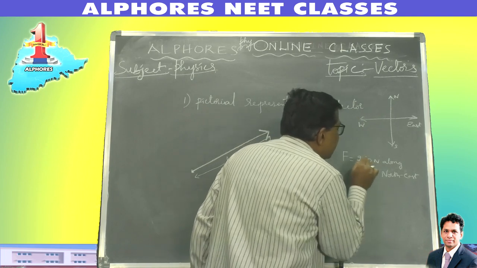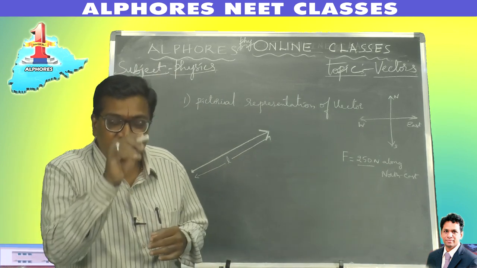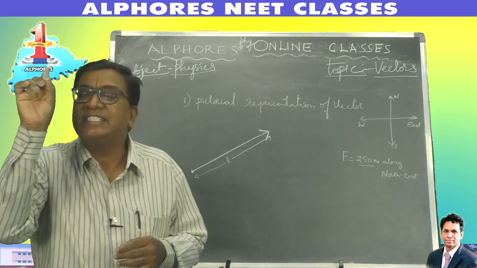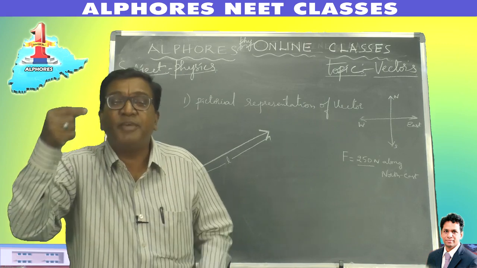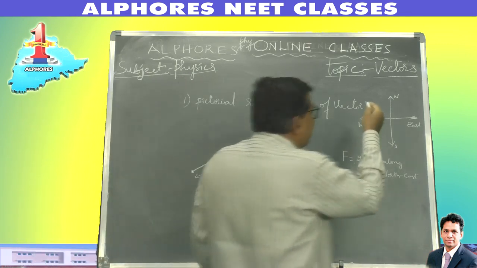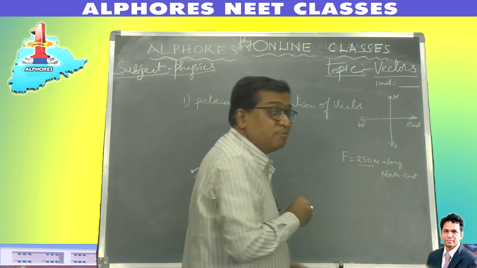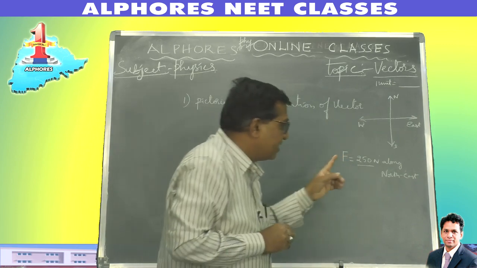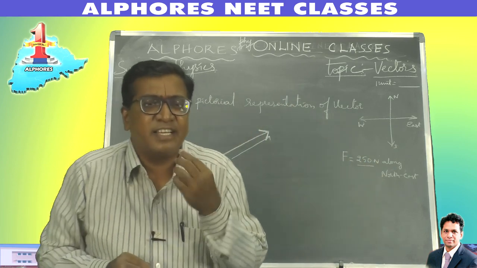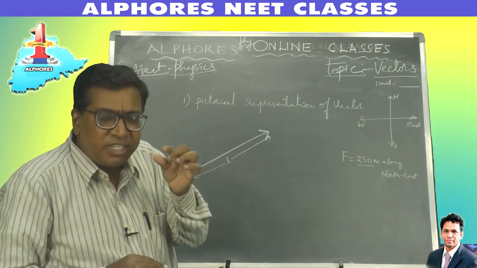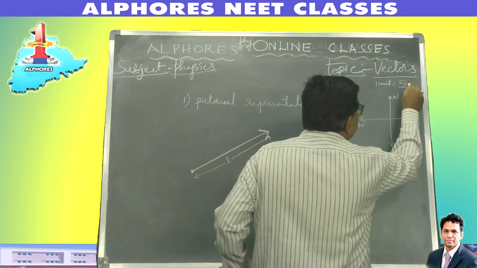Now 250 newtons is the magnitude which I have to express. You have studied in your earlier classes, while drawing a graph, you took a scale where you represented the physical quantities on the graph based on the scale. Every 1 unit in your graph represents a certain fixed quantity. Similarly here, the force I have to express is 250 newtons. According to the scale here, 1 unit of length in this diagram I shall consider as 15 newtons.